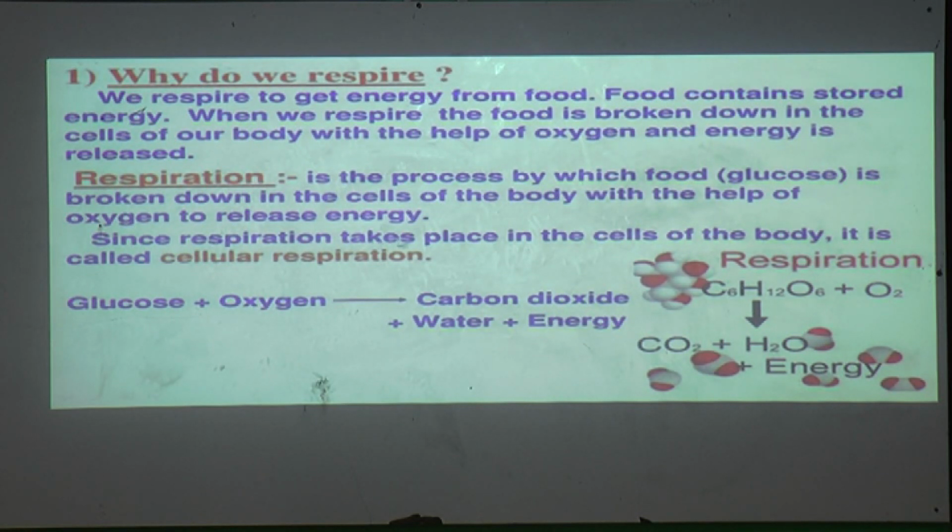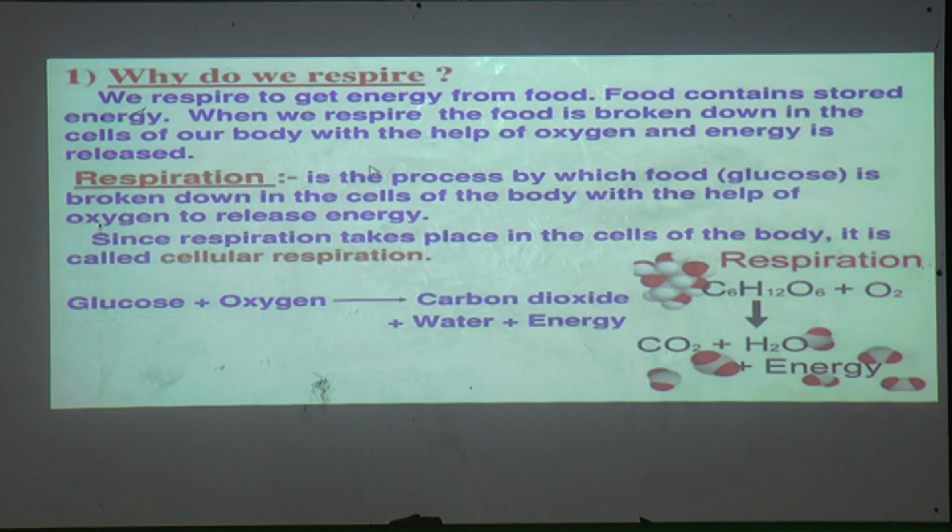Since respiration takes place in the cells of the body, whenever there is any living organism, respiration takes place in their cells. Whatever cells are present in our body or in other animals' body structure, in these cells the respiration process occurs, and it is called cellular respiration. When respiration takes place in cells, that type of respiration is called cellular respiration because it occurs in cells. That is why it is named cellular respiration.